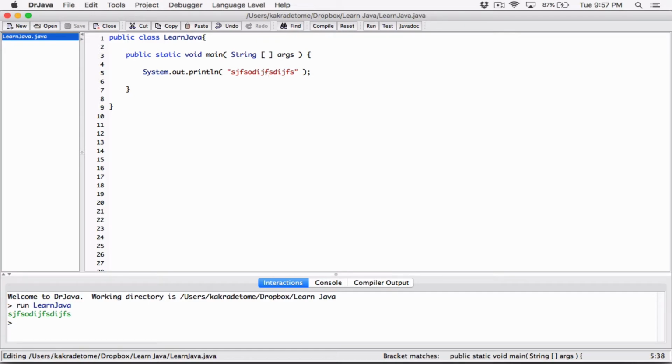Now, strings have to be created. We said strings are objects, and these string objects, so this here is one string object, have to be created from what's called a class. Again, I don't want to get into the details of what a class is and what objects are.